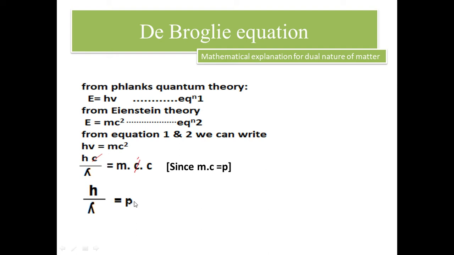p represents the particle nature. Momentum is possessed by a particle, so it represents the particle nature, while lambda is a characteristic of a wave, so it represents the wave nature. So both are together in a single formula. That's why it represents the dual behavior. So this derivation is so important, and that equation is also important. That was given by de Broglie.